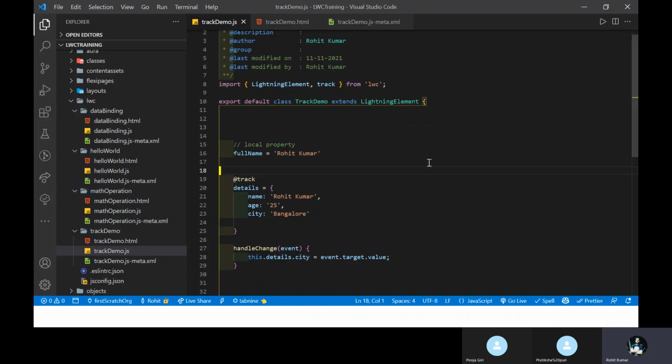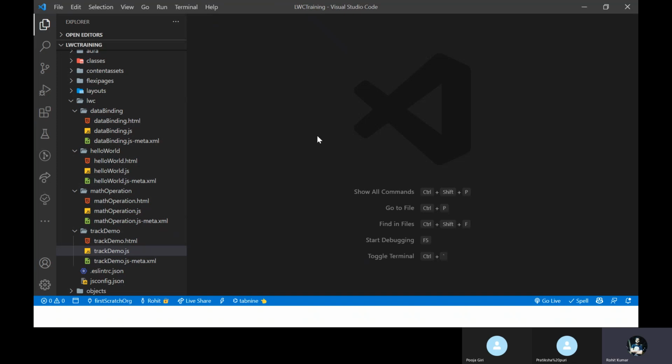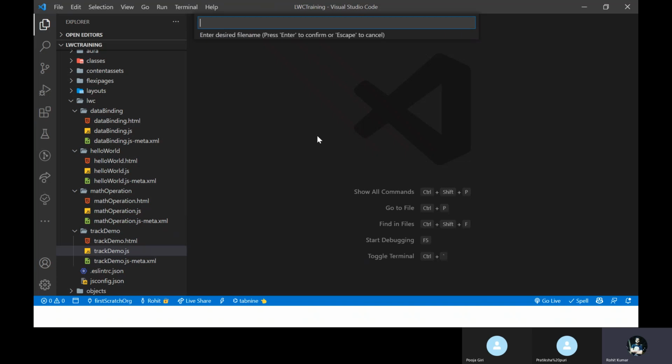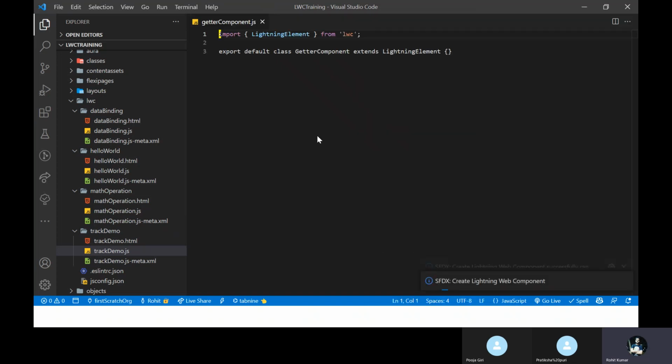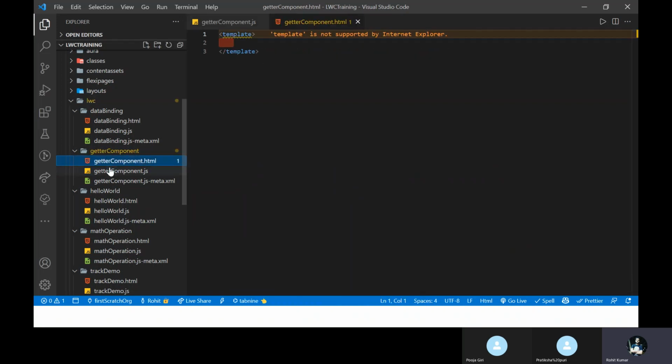Let me show you one example and then I will explain what this is and how we can use it in our code. Let me close all the tabs here and press Control Shift P. This is the command palette, and let me create an LWC component and name it getterComponent. Here you can see my getter component is created. Let me show you an example of where we can use a getter and why we need it in our code. This is the HTML file, as you know very well.